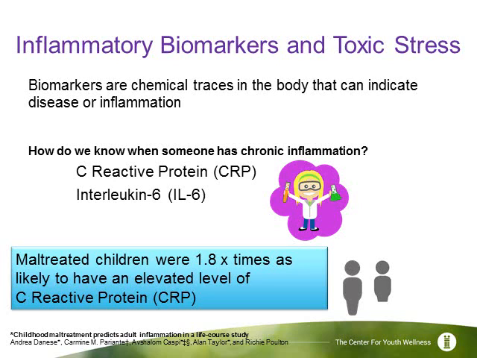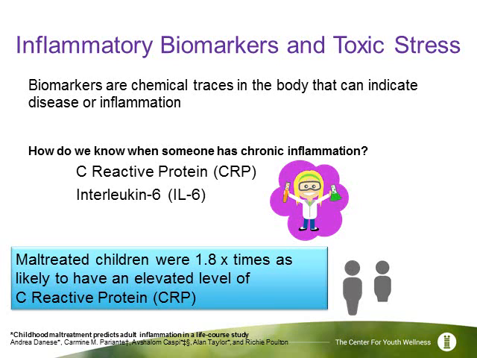Biomarkers are chemical traces in the body that indicate disease or inflammation. For instance, with diabetes, glucose levels or sugar levels are a commonly used biomarker for determining if a person has diabetes. Unlike an acute inflammation, which may show redness and heat in a localized area, we can't see chronic inflammation. So how do we know when someone has chronic inflammation? We measure inflammatory biomarkers, C-reactive protein or interleukin-6.